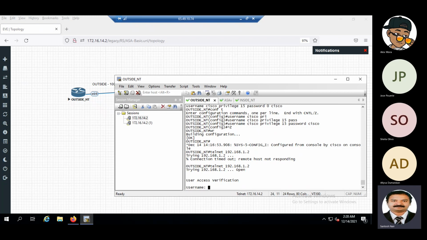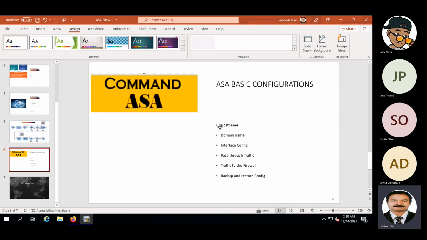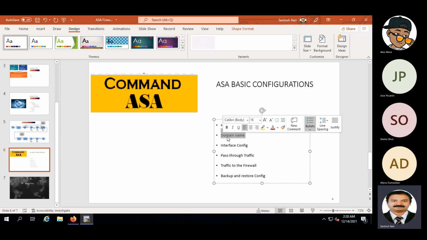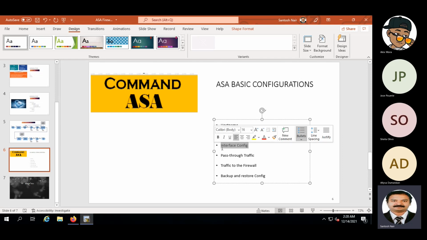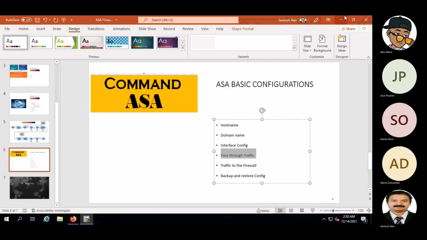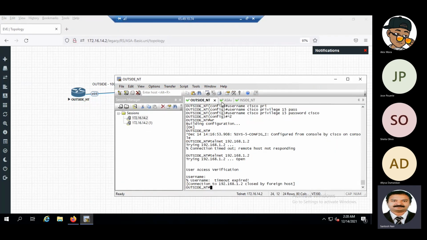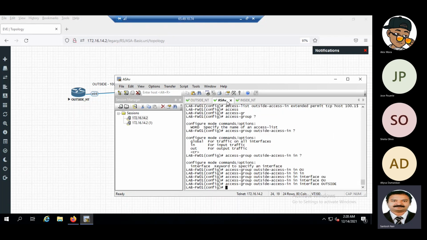So guys, you got it till this point? Okay. So basically, we saw how to give a host name, give the domain name, and enable SSH. We have understood how to do an interface configuration on a firewall. Pass-through traffic we have gone through. What is the access list that we have implemented, for the traffic that is going from outside to inside? Is that traffic to the firewall or is that pass-through traffic? That's pass-through traffic. So that requires an access list.